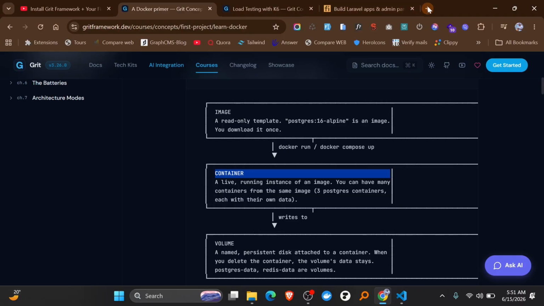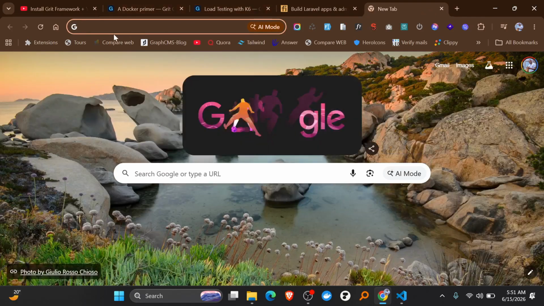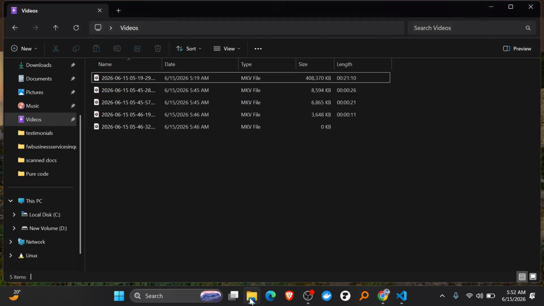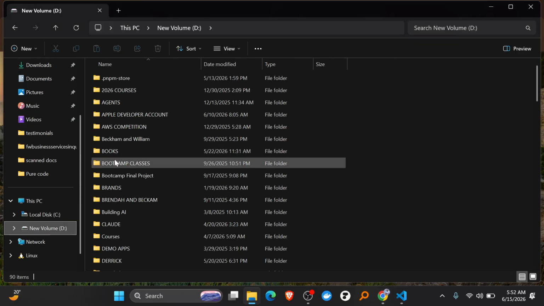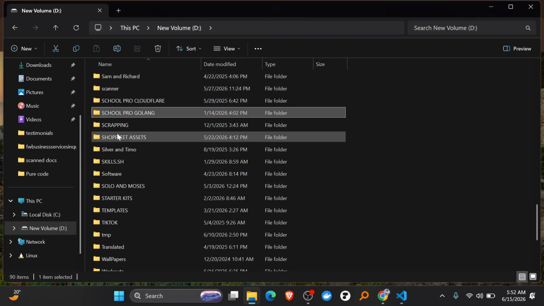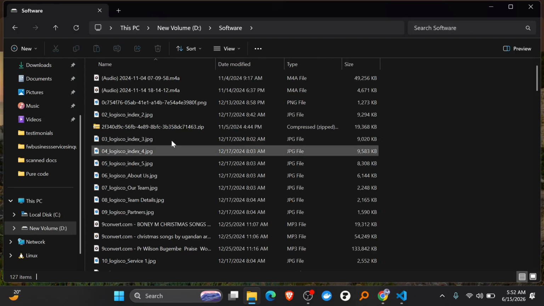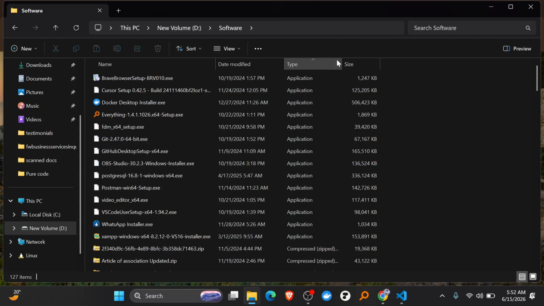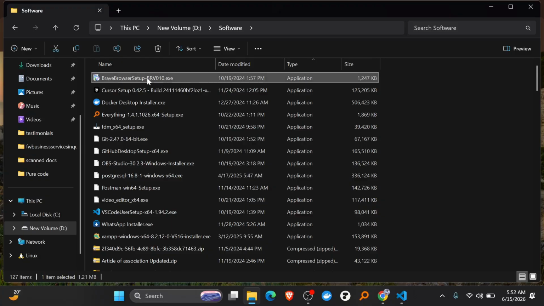If you want to understand this, let's say you download something like VLC, a video player, or you download Google Chrome. You haven't installed it, you haven't run it. Let me see if I have any software on my machine. Okay, I have some software here. Let me just show you. We have Brave browser here. What you're seeing here is what you call an image.